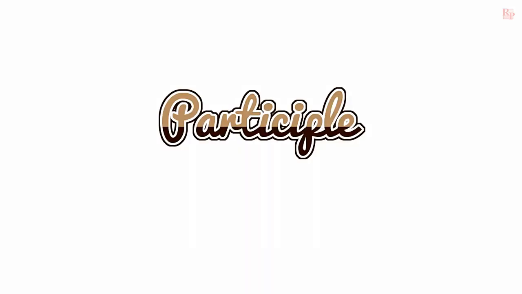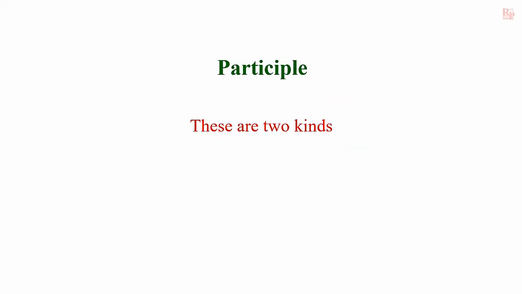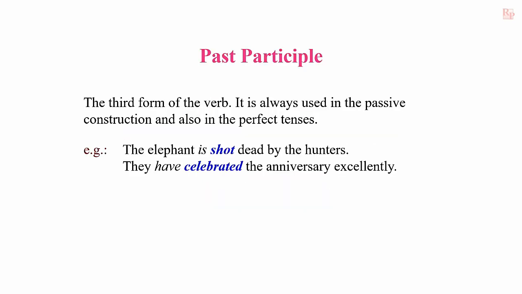And let us discuss participle. Participles are of two kinds, past participle and present participle. Look at the past participle. The third form of the verb is always used in the passive construction and also in the perfect tenses. Look at the examples. The elephant is shot dead by the hunters.